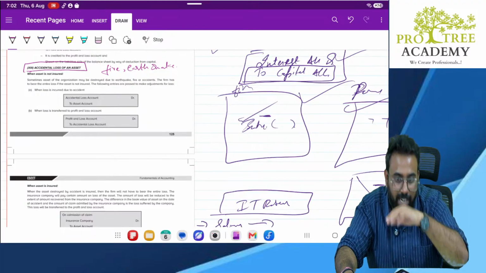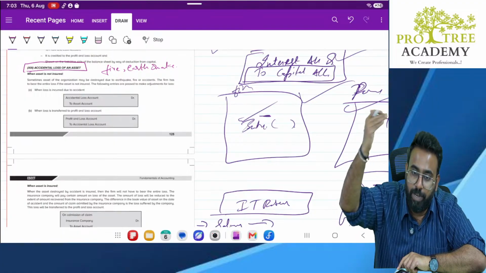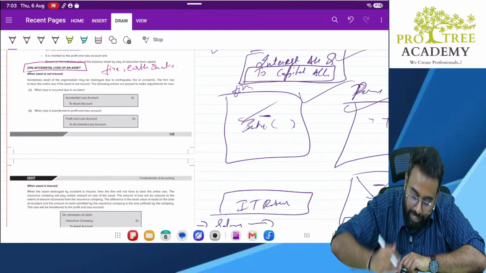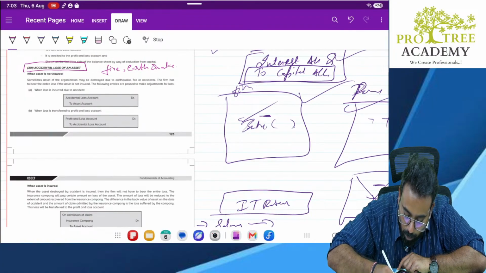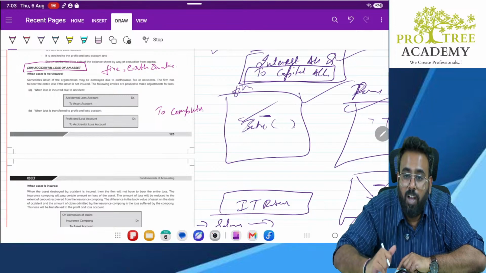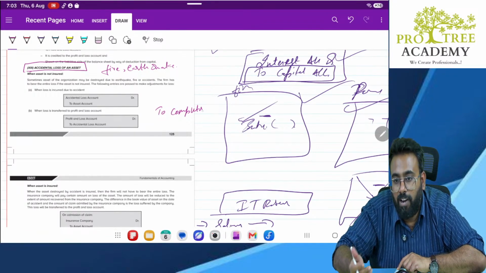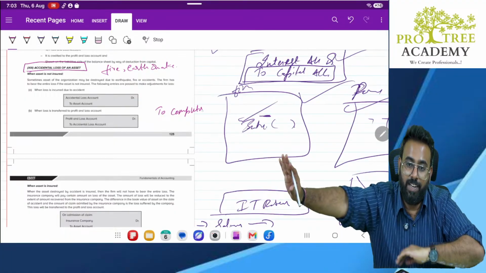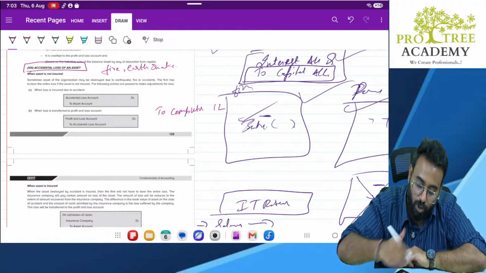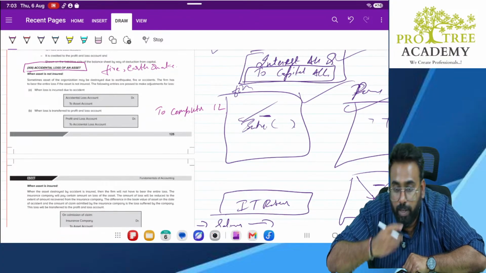If it is no more an asset, we have to reverse the asset. To reverse the asset, what do you do? When you want to create an asset, you debit it. When you want to reduce the asset, you are going to credit it. So, for example, to computer account, say for example, I paid 1 lakh rupees, 1 lakh gone. Now, what is the loss? What actually happened is your Gopi Bahu has washed it cleanly. So, it is a loss. Correct? So, loss is an expense. So, accidental loss account debit to computer account.